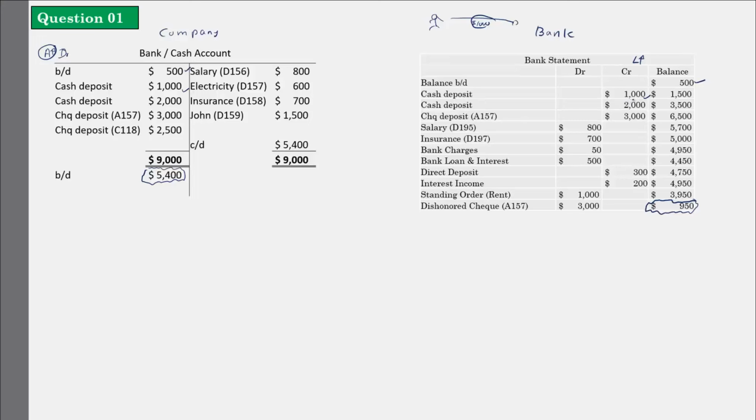So that $1,000 that the bank is keeping with them is a liability to them. They should give it back to me someday when I request the money. So the bank's liability increases, and as we learn, it should be a credit record. So the bank statement is fully prepared from the bank's perspective.